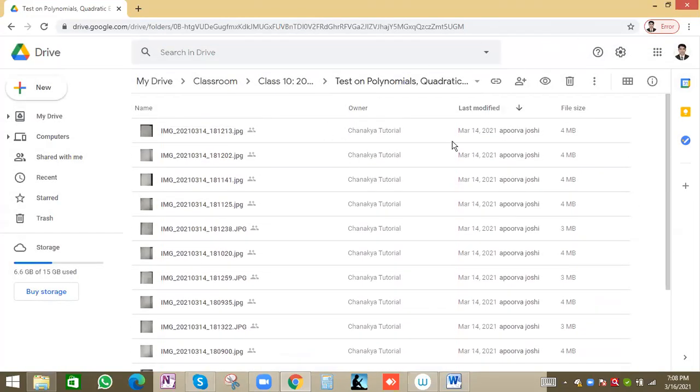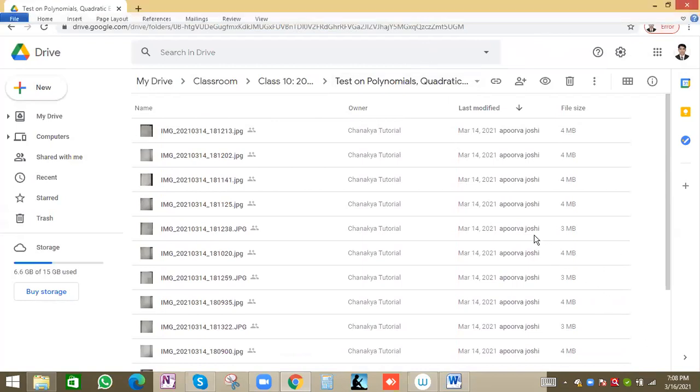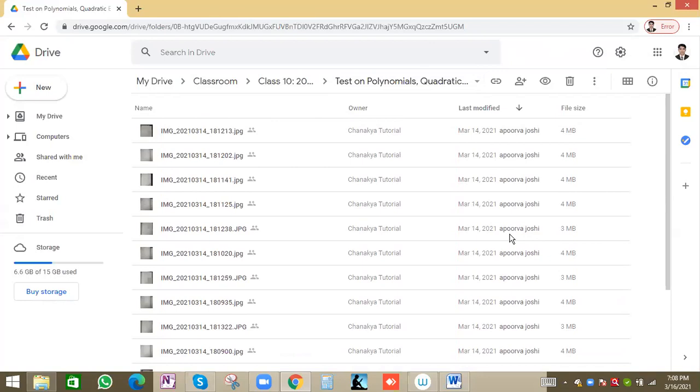Right. So for this week we will have 10 chapters. Four or five chapters you have already completed, and apart from that we have completed probability and coordinate geometry. This week we will complete two more chapters, trigonometry and application of trigonometry. These two easy chapters we will complete, and from next week we will start triangles and other chapters.